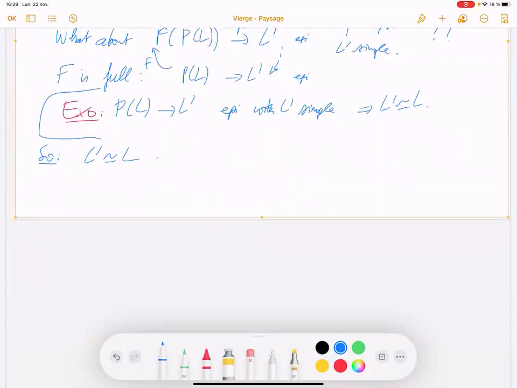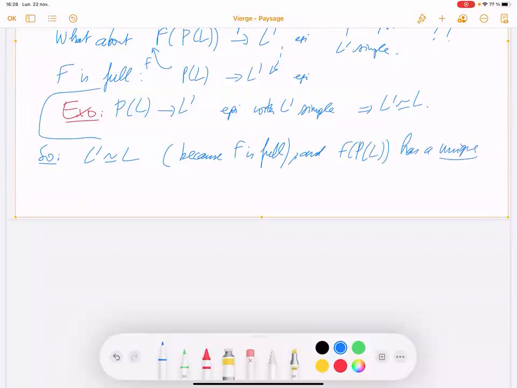Then, because F is full, FPL has a unique simple quotient.